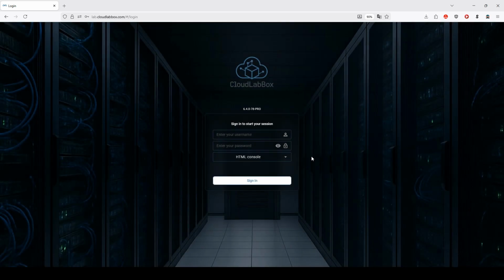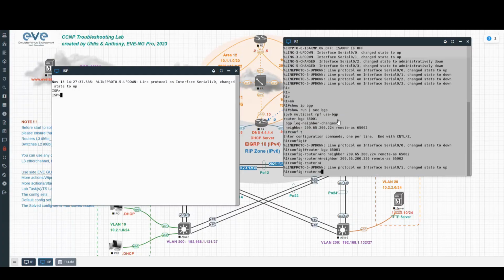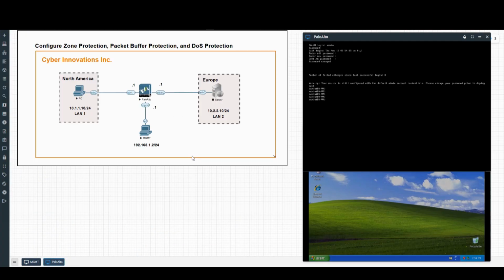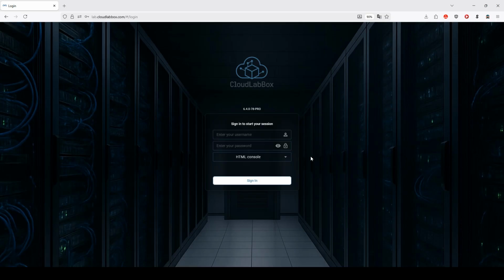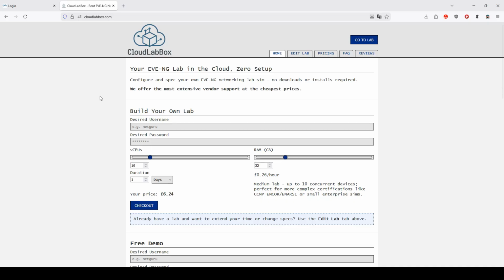In this video, I'm going to show you how you can build and access EVE-NG labs like this, this, and this in under 2 minutes. And the best part is, you won't need to do any EVE-NG setup at all. So first off, we're going to go ahead and head over to cloudlabbox.com.